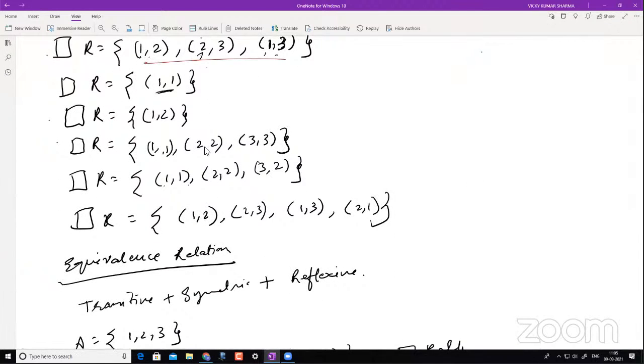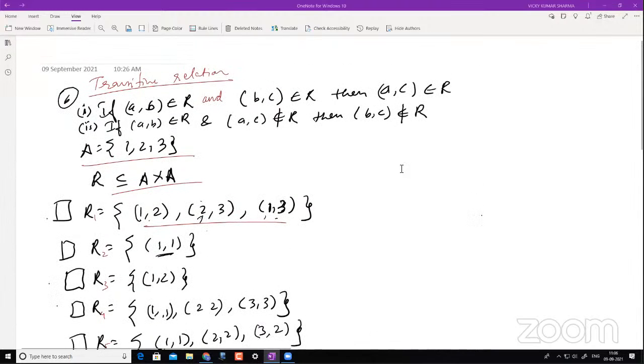Now you have to tell me this R1. Yes, sir. I'll see the chat box. Sir, are you audible properly? Sorry. Okay, I'll just take from the chat right now. All right, so can you tell me, is R1 a transitive relation?